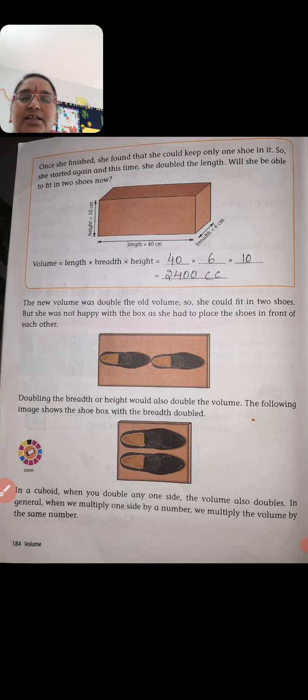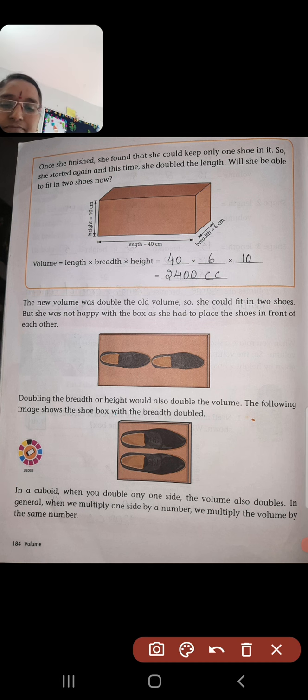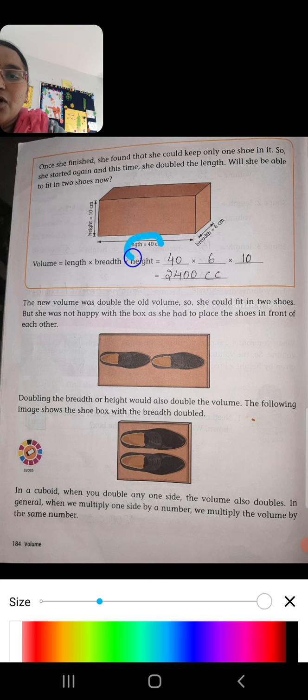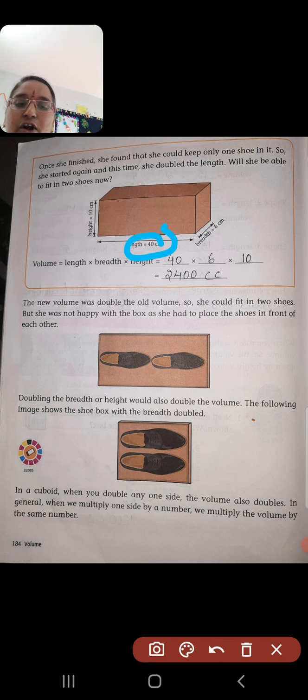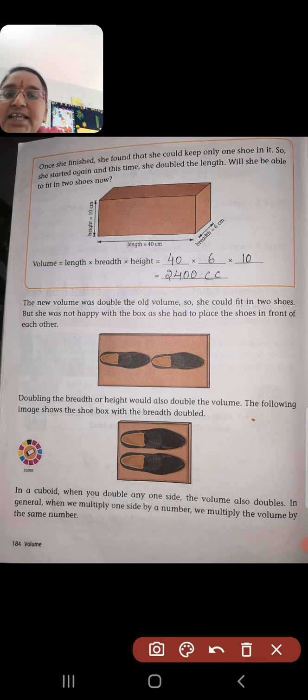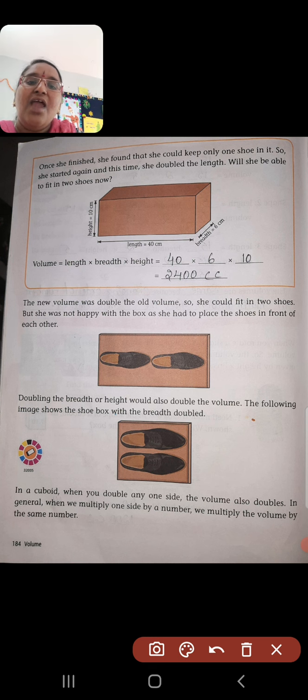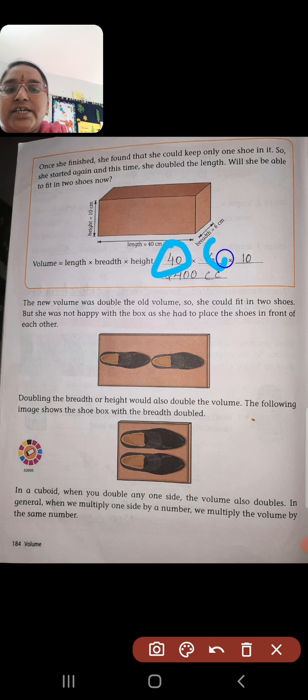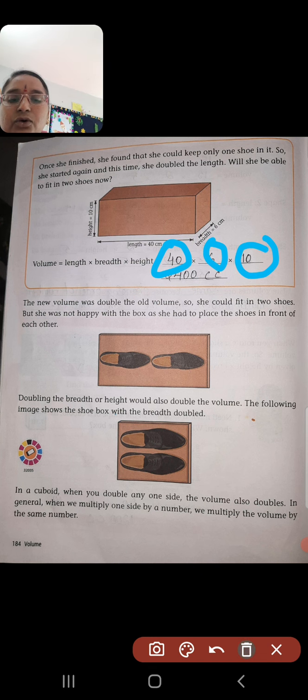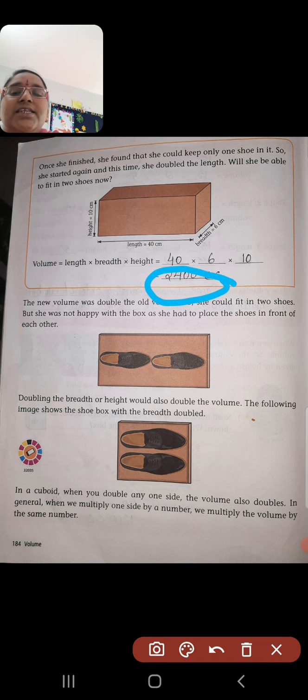Yes or no children? In the before box the length was 20. Now the length here is 40 centimeters. Now what did she do? She increased the size of the shoe box, but the breadth is the same and the height is the same. Now you need to find the volume of this box also. The volume of the box is length into breadth into height, which is equal to 40 into 6 into 10. So it is equal to 2400 cubic centimeters.